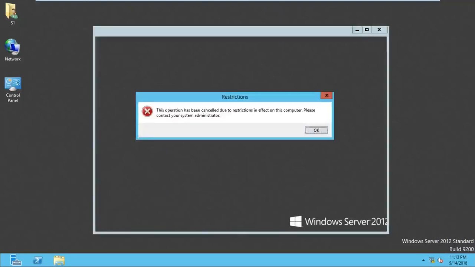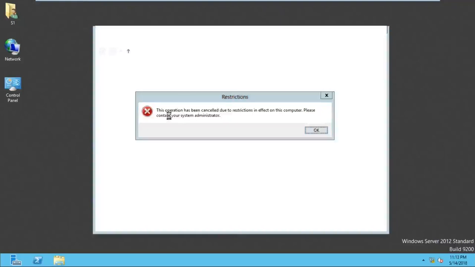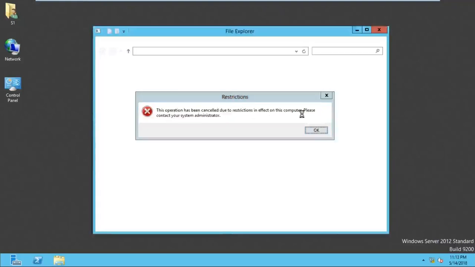Here on the screen we're getting "You are restricted. This operation has been cancelled due to the restriction in effect on this computer. You cannot access." Okay, fine. So this is a restriction.